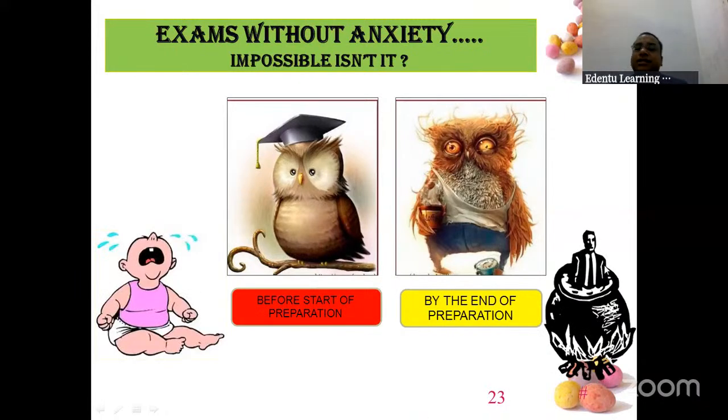Okay, so don't think that you are in a boiling pot. Never. This situation, please remember, everyone goes through. Even I, when I was a student, I also went through the same feeling that you are going through. So this is part and parcel of everyone's life. You may prepare one subject, you may get tension for the other subject. When you're reading the second subject, third subject, you may get tension. Don't worry. This is part and parcel.